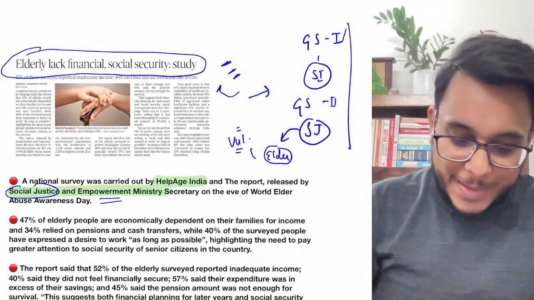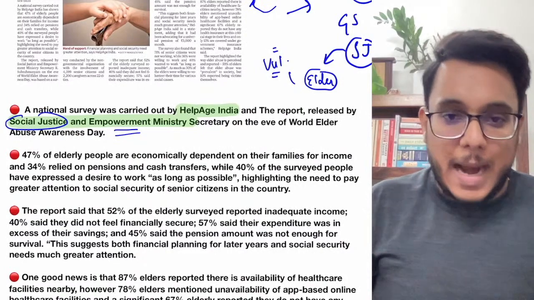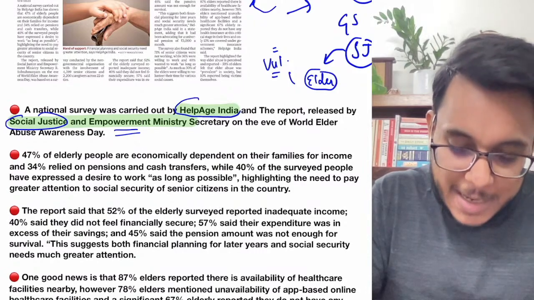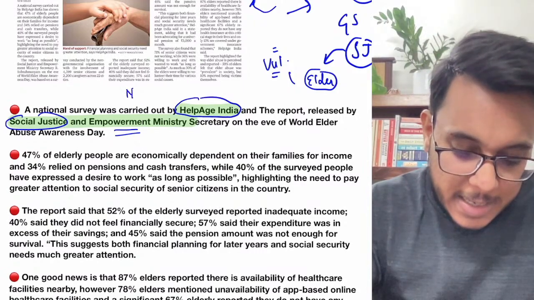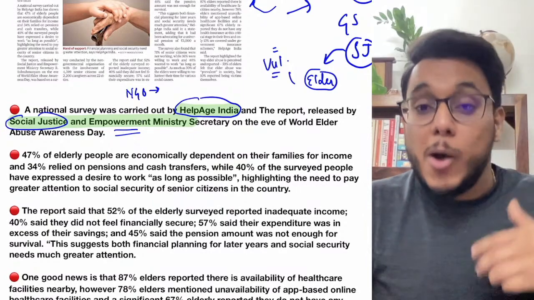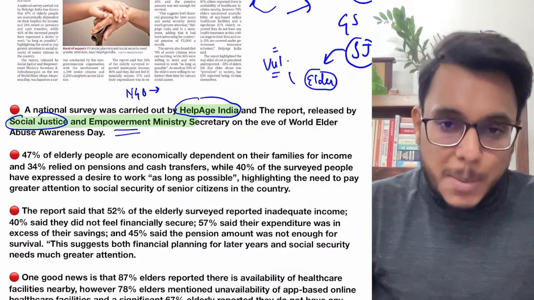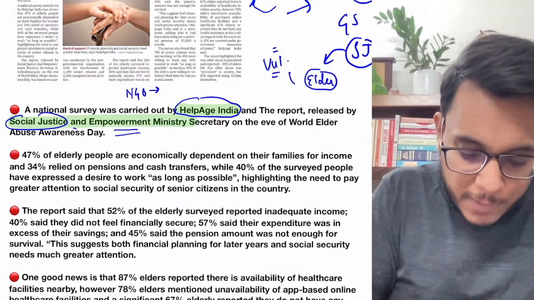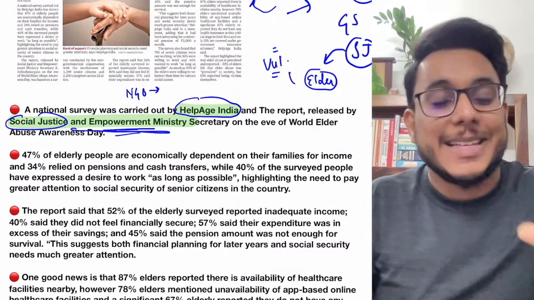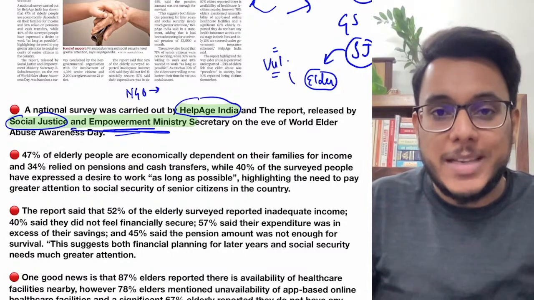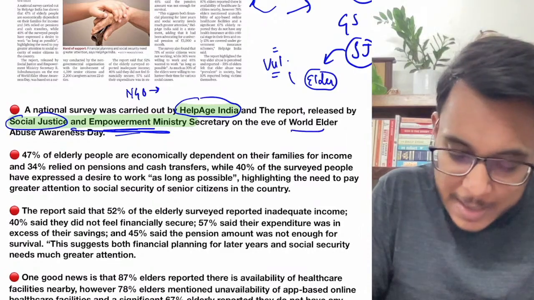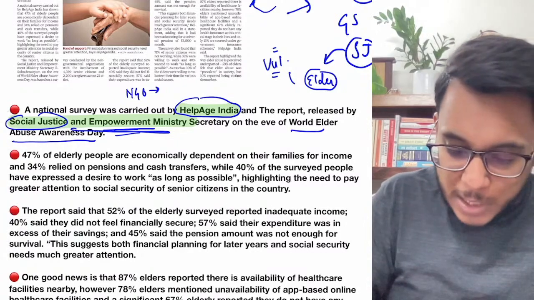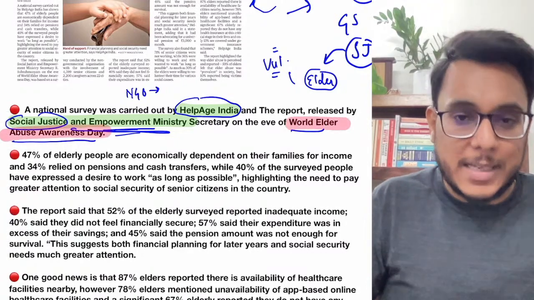Now let's talk about this particular article. A national survey has been carried out by HelpAge India. What is HelpAge India? HelpAge India is a non-governmental organization working for the welfare of elderly people. HelpAge India carried out the survey and the report has been released by the Ministry of Social Justice and Empowerment on World Elder Abuse Awareness Day. Again, I'll repeat, it has been released on World Elder Abuse Awareness Day.